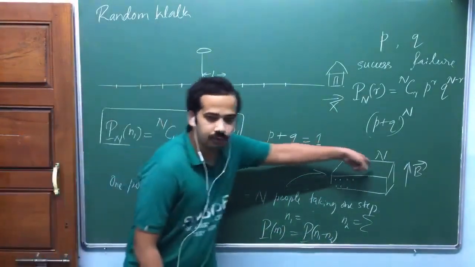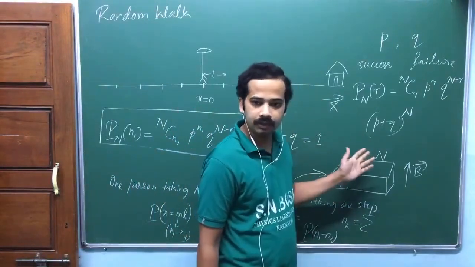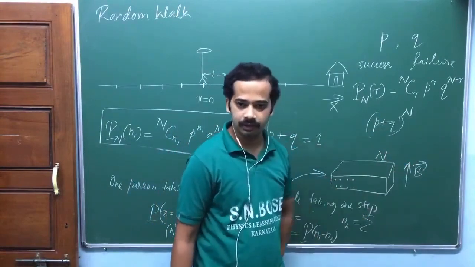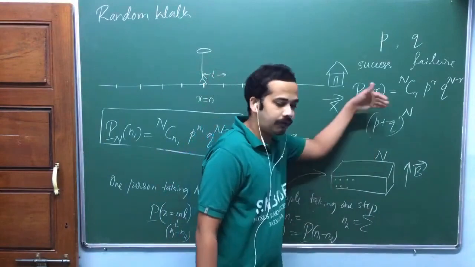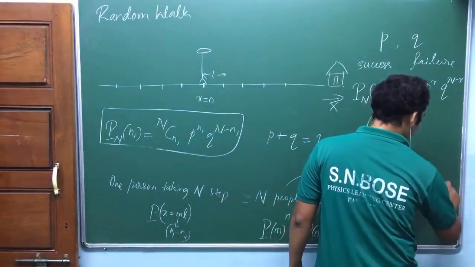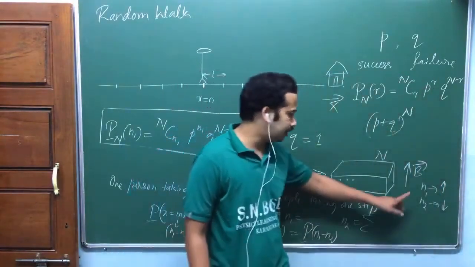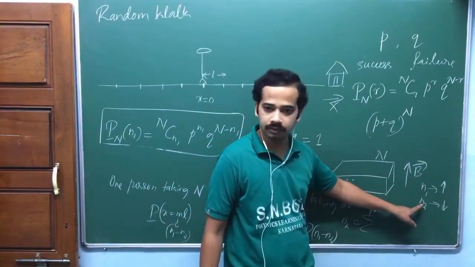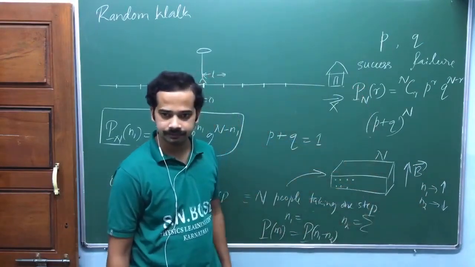Now when you go to this one, each atom has two possibilities, am I right? There are n atoms, all of them together placed in an external magnetic field. Let me take n1 as the number of atoms which are spin up, and n2 the number of atoms which are spin down along the external magnetic field. If the number of atoms which are spin up along the external magnetic field is more than the number of atoms which are spin down, then it will have a net magnetization along the direction of the magnetic field, isn't it?